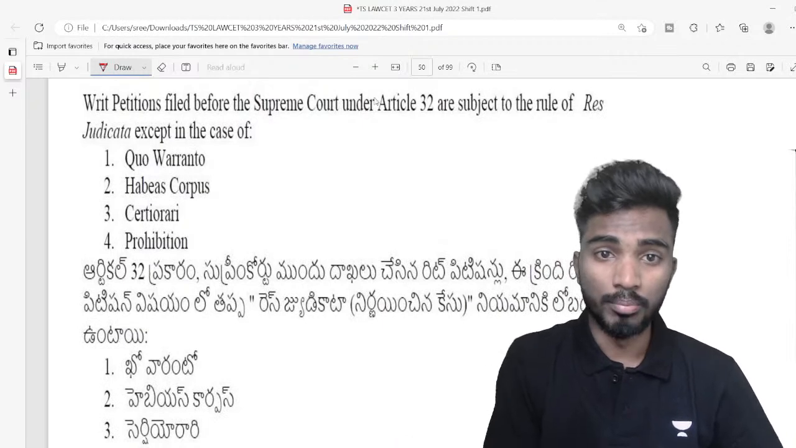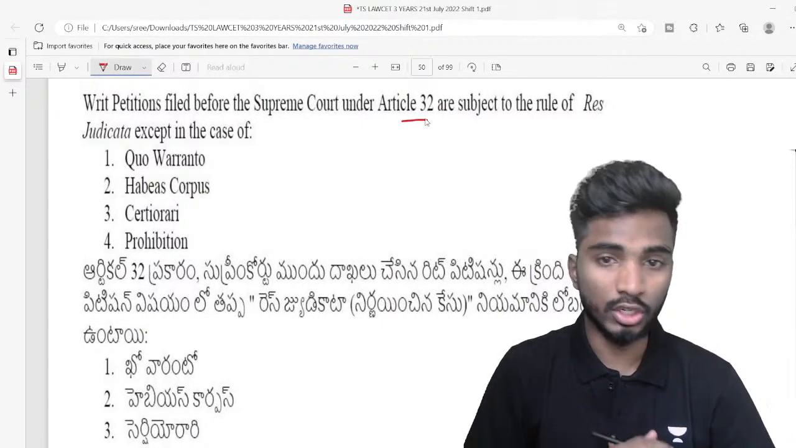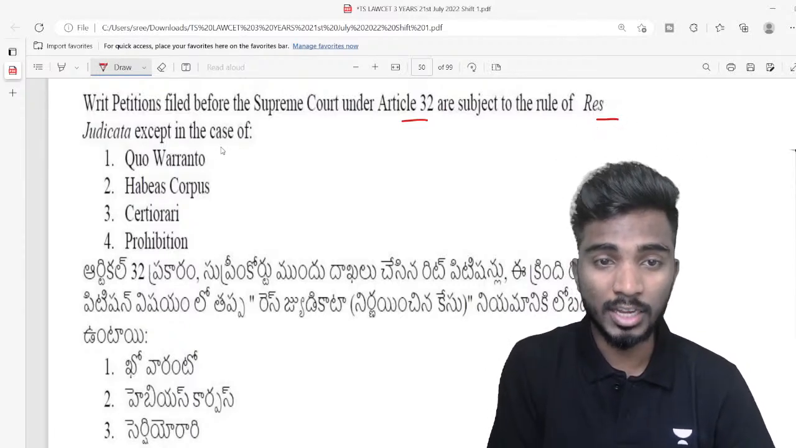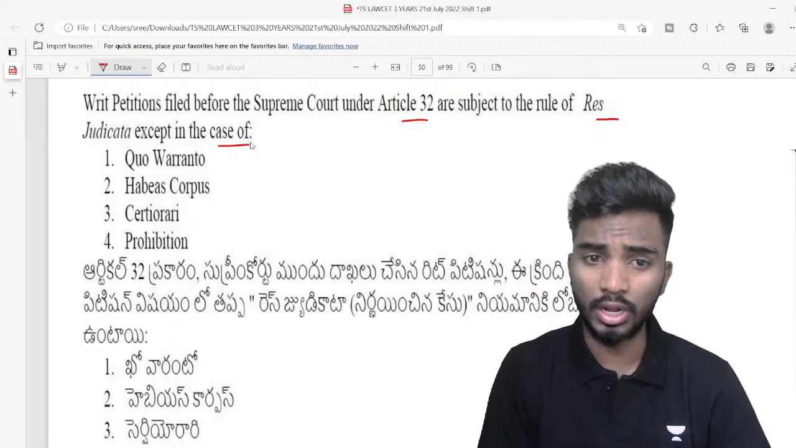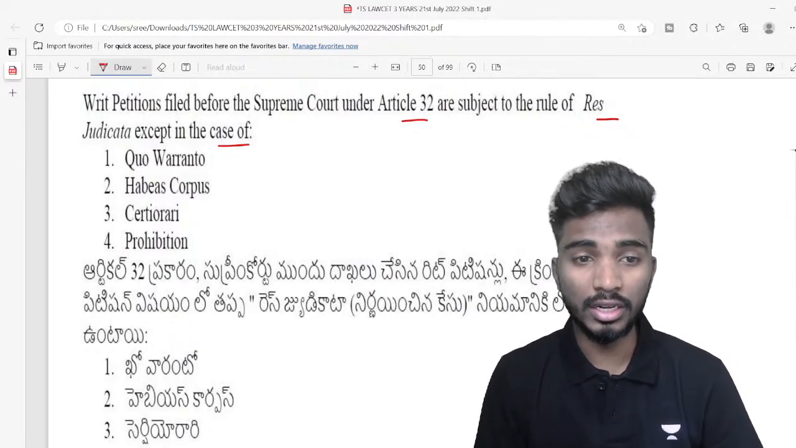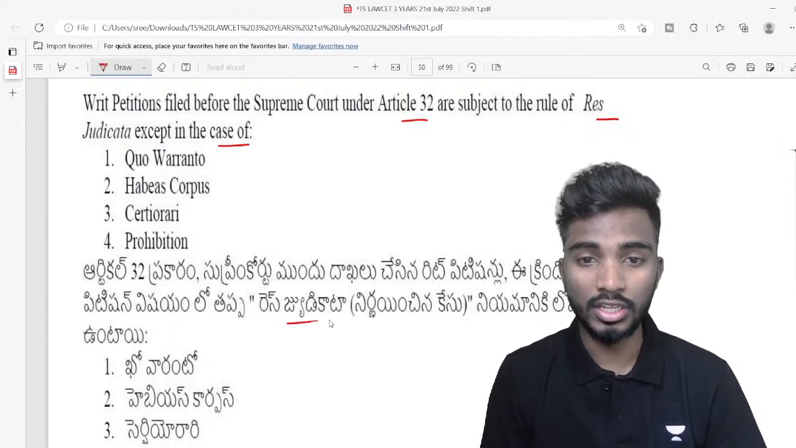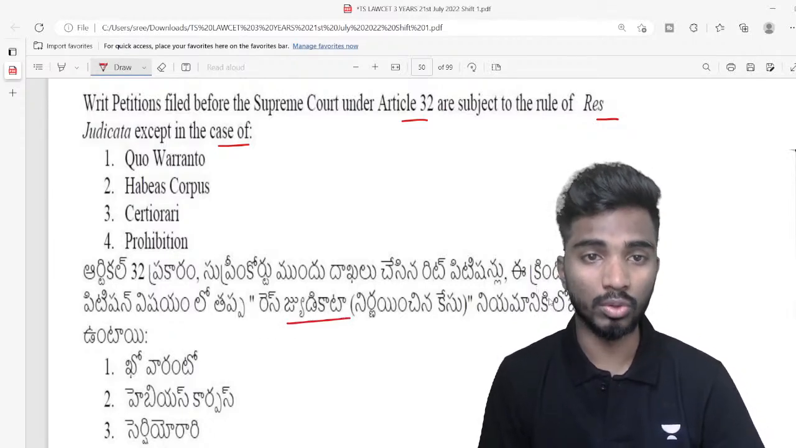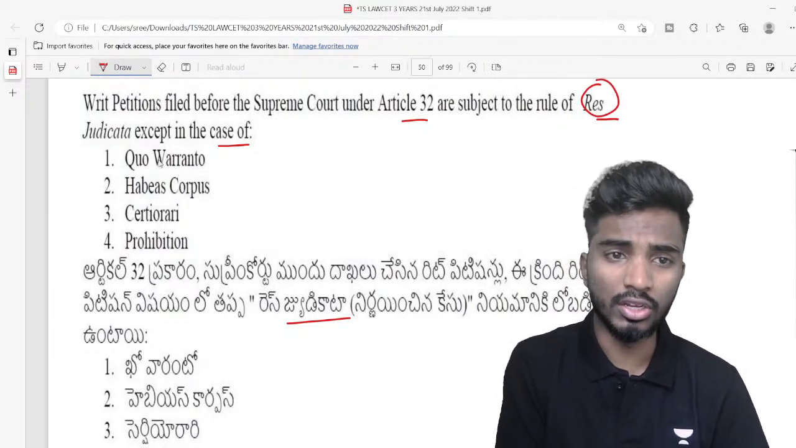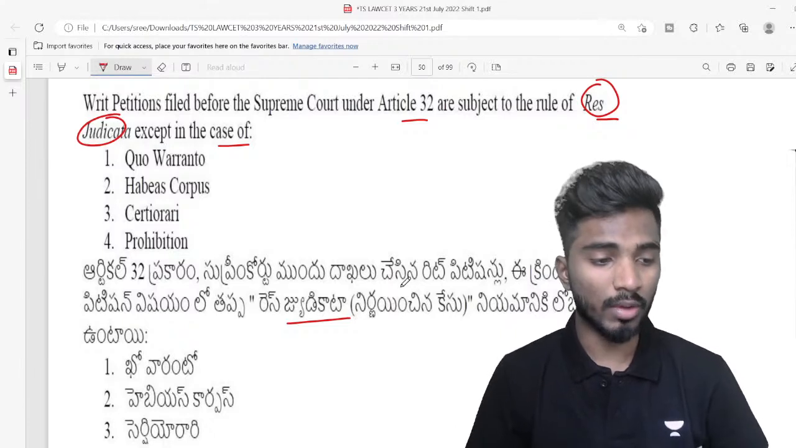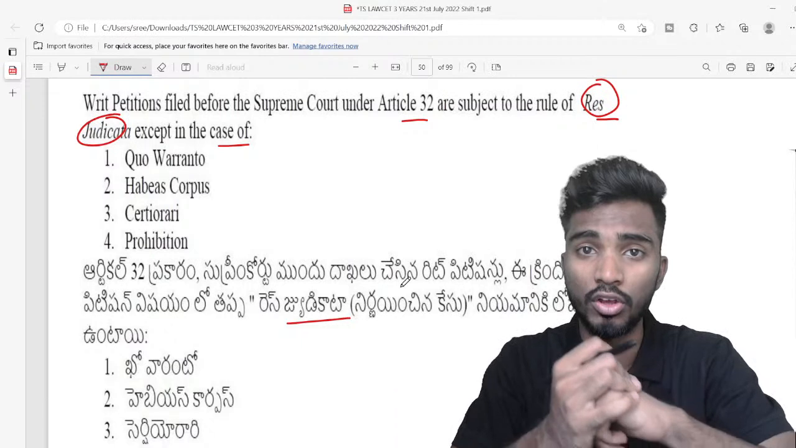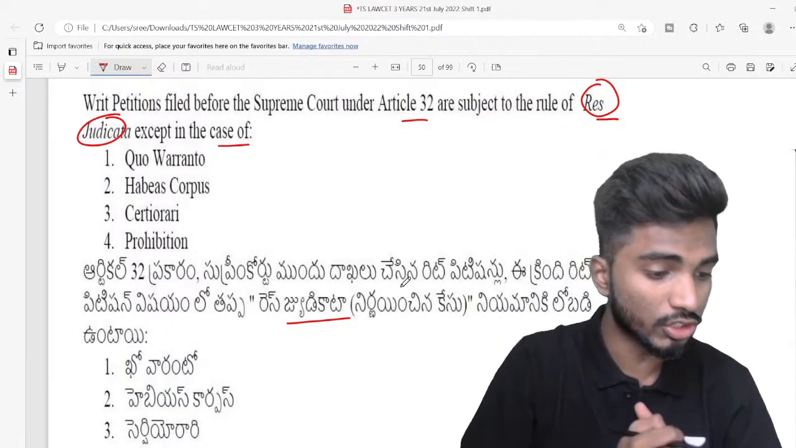Writ petitions before the Supreme Court under Article 32 are subject to the rule of res judicata except in the case of which writ petition. So the first thing you have to understand is the meaning of res judicata. When I was talking about legal maxims, I discussed this particular term res judicata. What is the meaning of res judicata? Please write it down in the chat window.